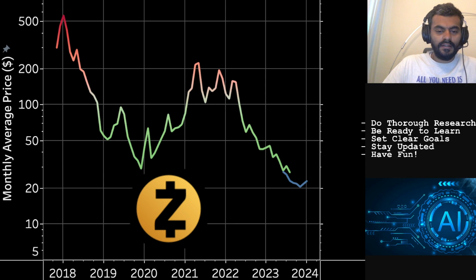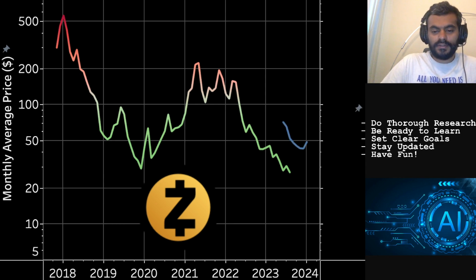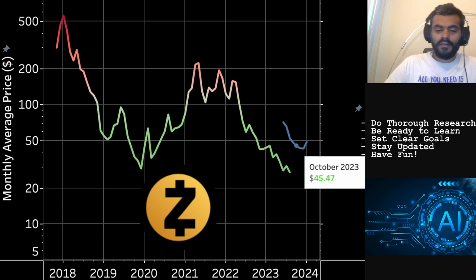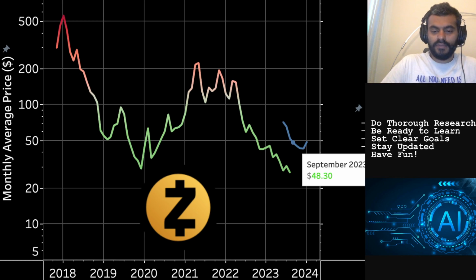So the second scenario that I would like to discuss is what could be a theoretical ceiling, or the bullish case, for Zcash moving forward till January 2024. And this is based off the fact that there might be some rallies along the way, and what could be a good substantial resistance for those rallies, if there are any rallies. And that's why we create this bullish case, even though this particular crypto, Zcash, is in a bear market.